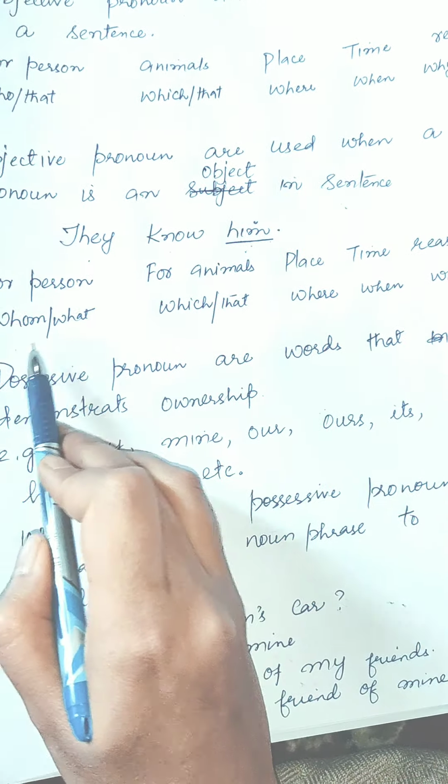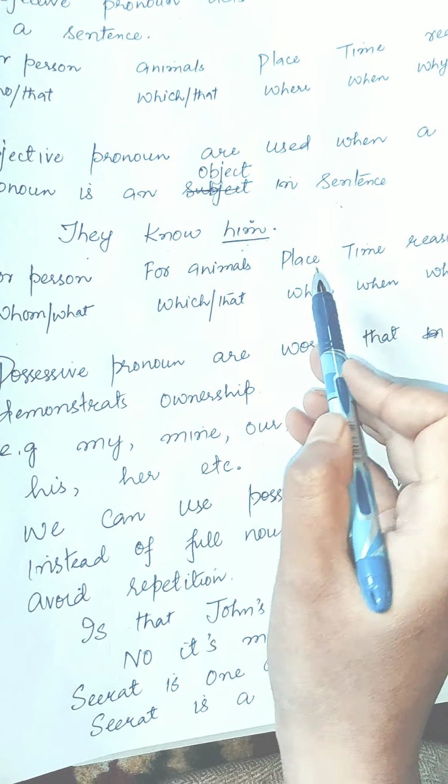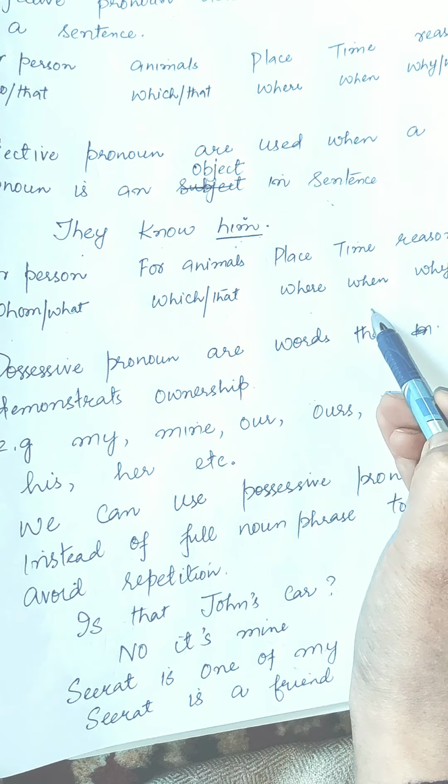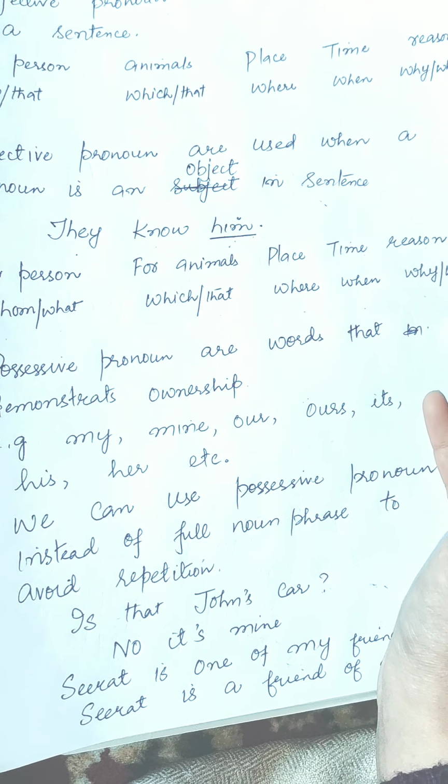For person it is whom, what. For animals it is which, that. For place it is where. For time it is when. For reason it is why, what, etc. Okay.